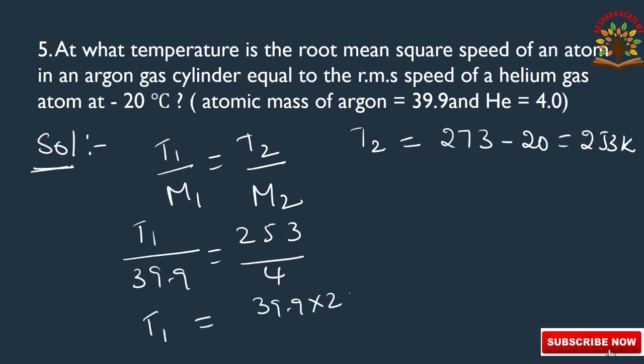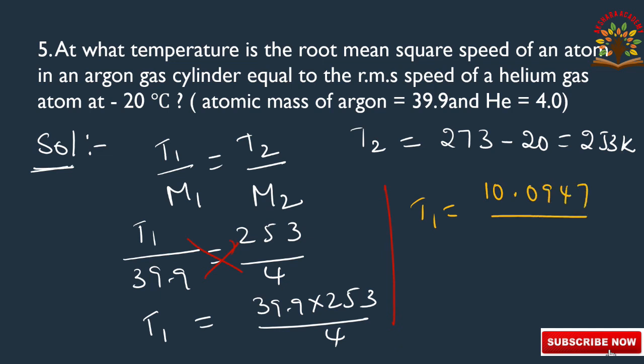39.9 into 253 by 4. Now we are writing the answer. So after calculating the multiplication 39.9 into 253, we are getting 10094.7 by 4.